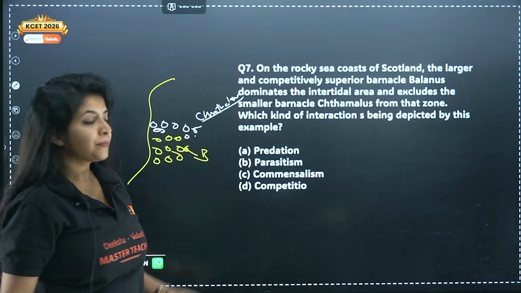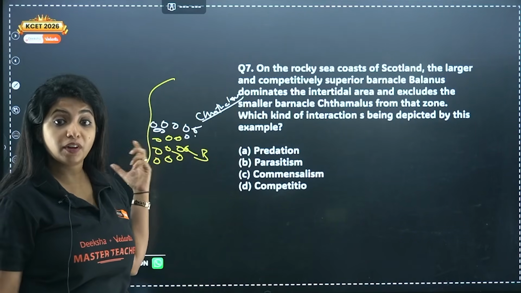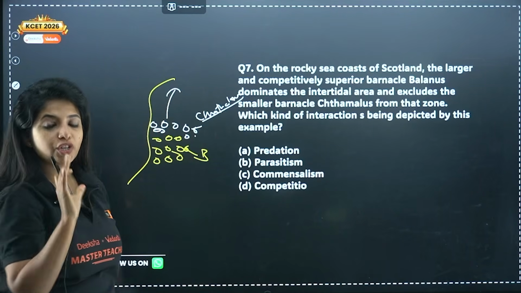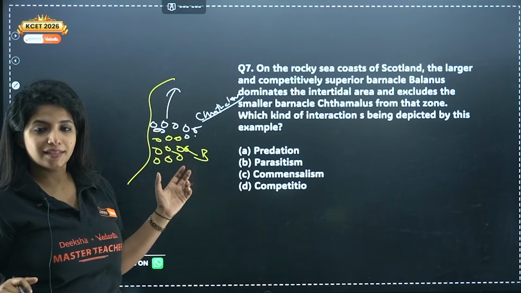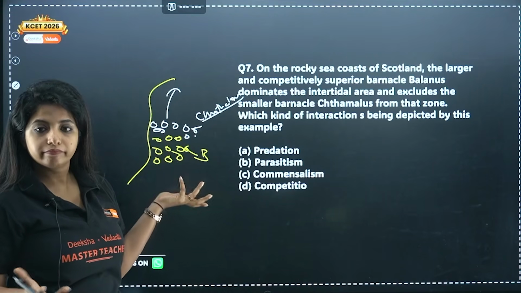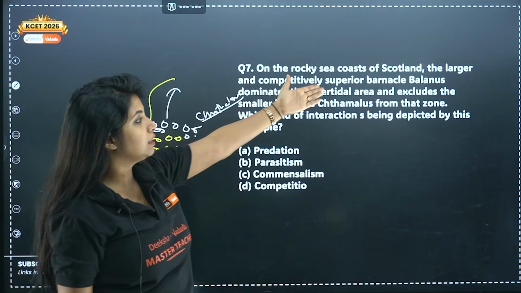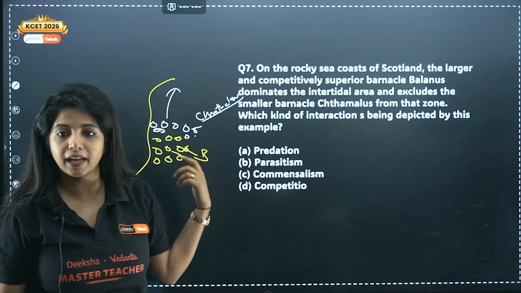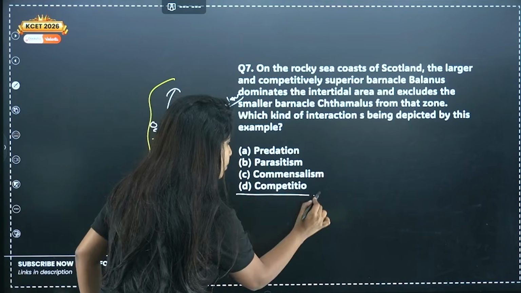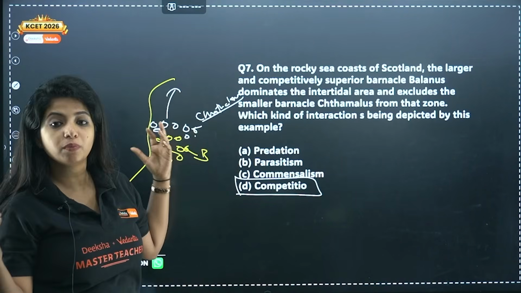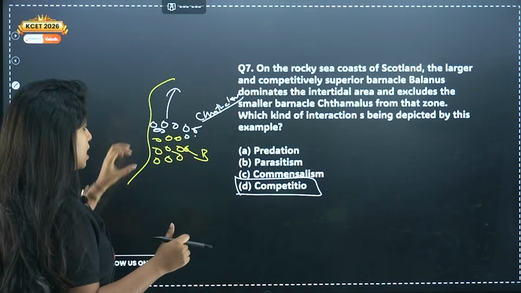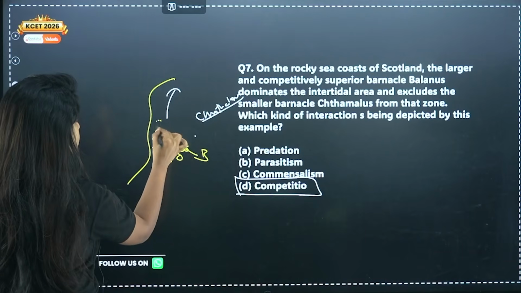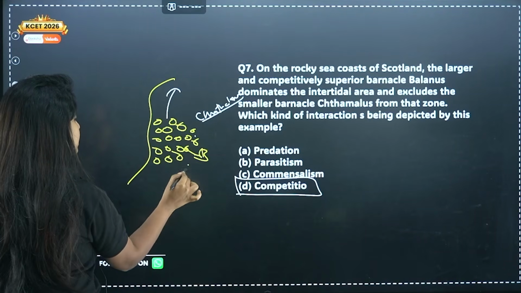Okay, so basically Thalamus was there, Balanus was also here, but when Balanus came into action, all the Thalamus was told, hey, you go around, you go out, you cannot stay over here, this is my zone. So what exactly is this? Obviously, it is competition. It's clearly written, competitively superior barnacle Balanus dominates the intertidal area and excludes the smaller barnacle, that is Thalamus, from that particular zone. So obviously it has to be competition. But this particular process, you should also know the term that you use for it. Suppose the Thalamus moves out from here, what is going to happen? The Balanus is going to just spread over here in the intertidal zone.